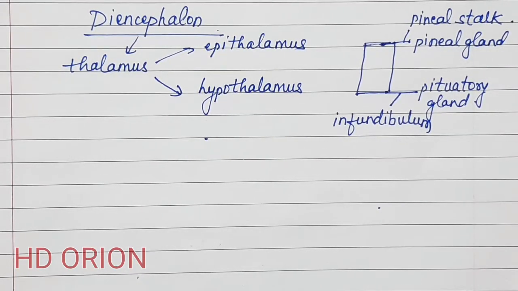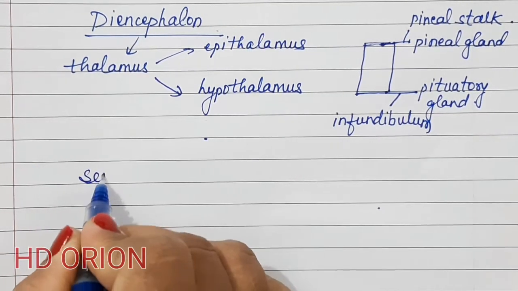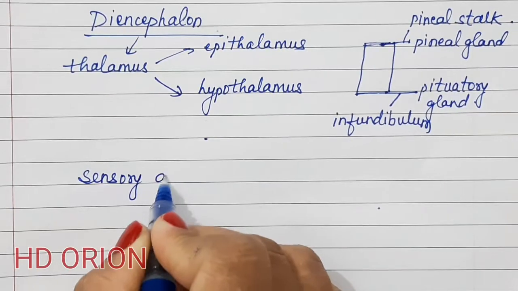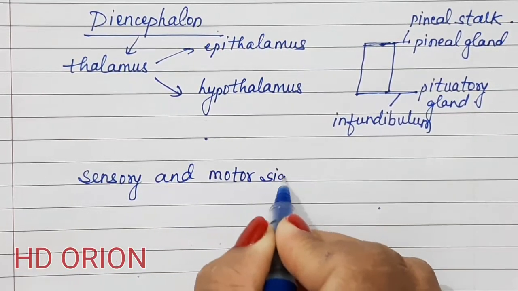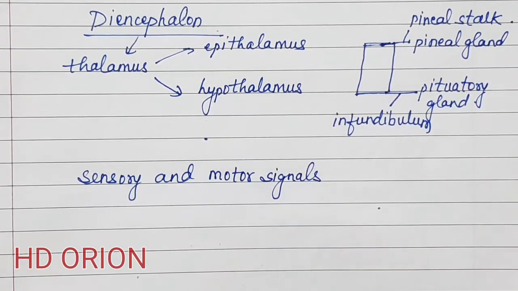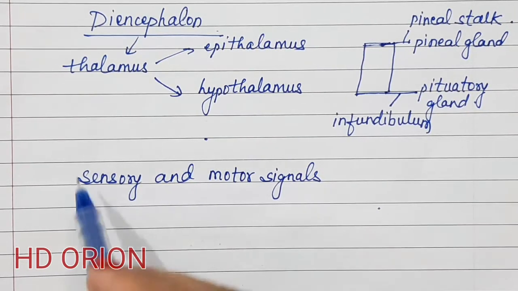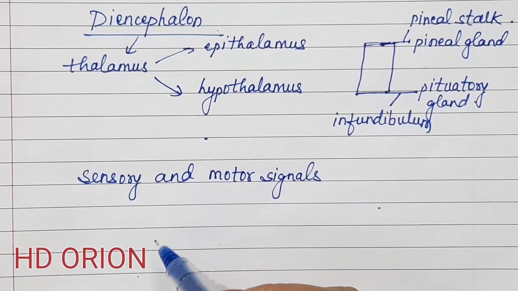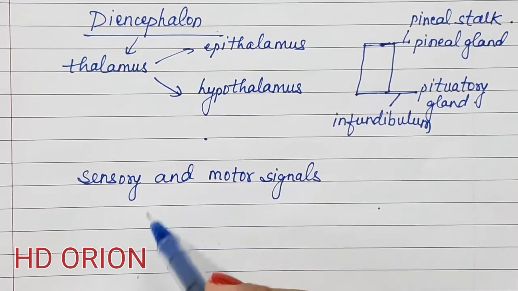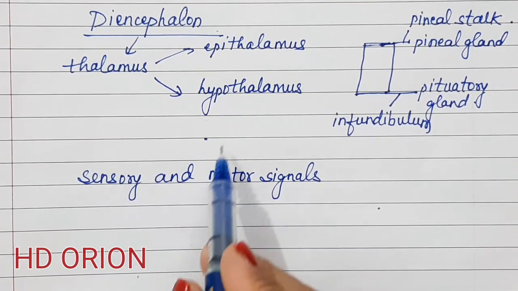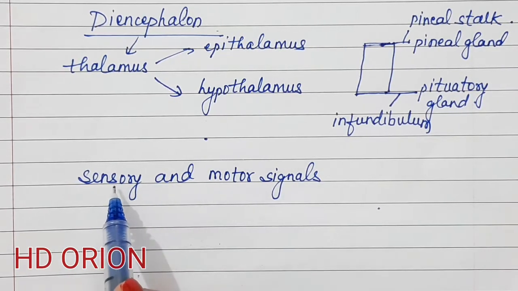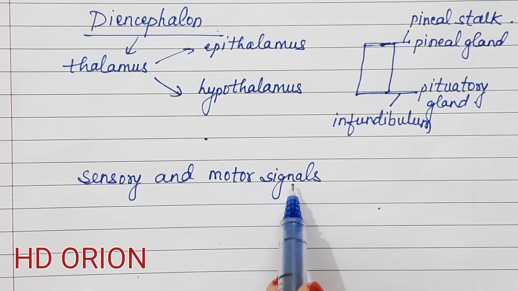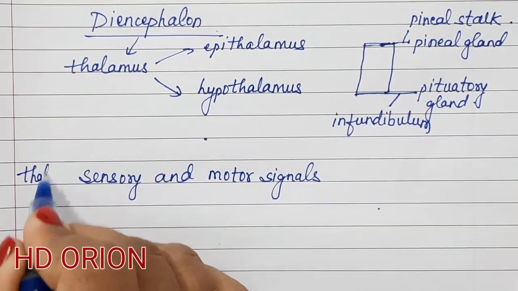The thalamus is present below the cerebrum, and it functions to interpret the sensory and motor signals and channel them to the appropriate cerebral cortex. Since the thalamus is present below the cerebrum, whatever is coming from the body from below, sensory and motor signals both, reach the cerebrum. So the thalamus actually is the center for interpreting both the sensory and the motor signals. So that was the thalamus.